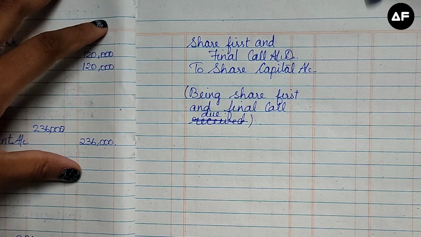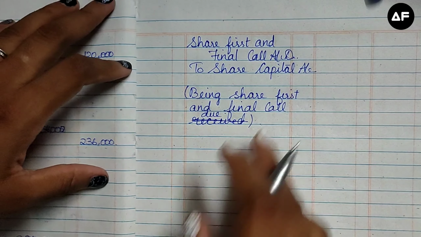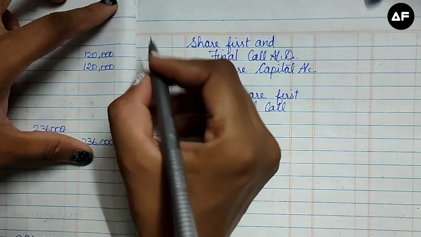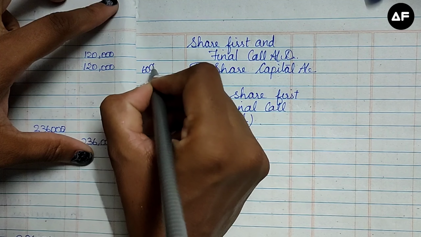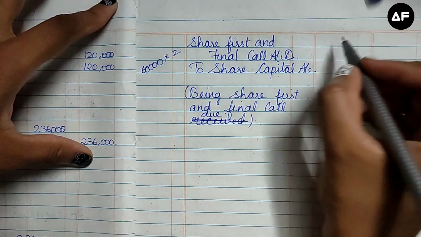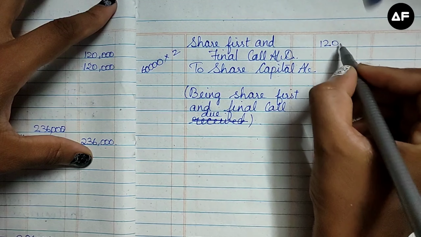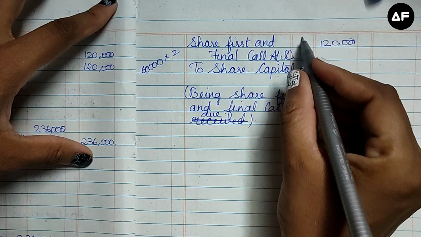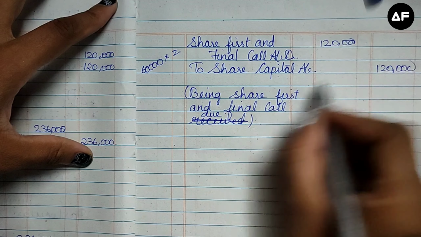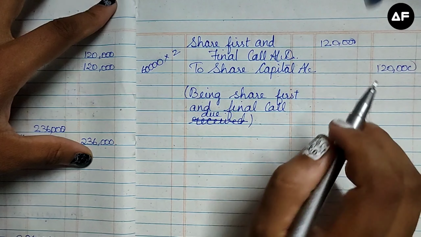Next is the share first and final call due entry. So the entry is going to be share first and final call account debit to share capital. So the total number of shares involved over here is 60,000 shares into 2 rupees of first and final call value. So the total is going to be 1,20,000. Since I have written it in 2 lines, I am going to leave a line and then write it over here for the share capital. So I write it directly for that particular thing.